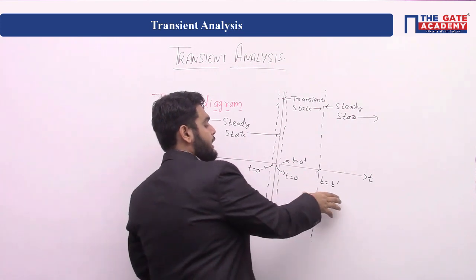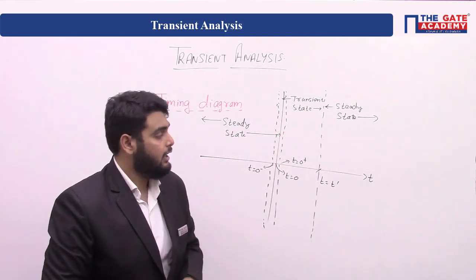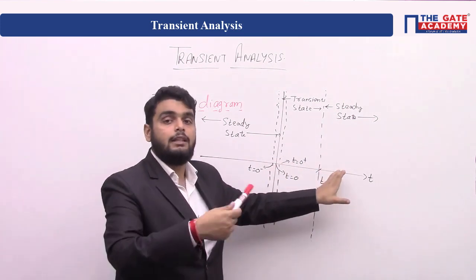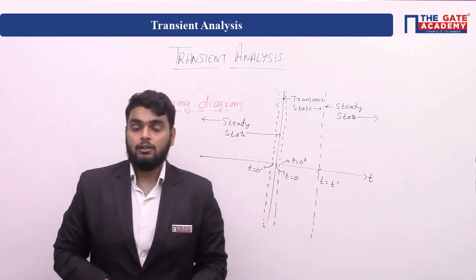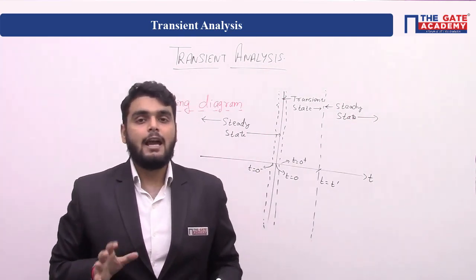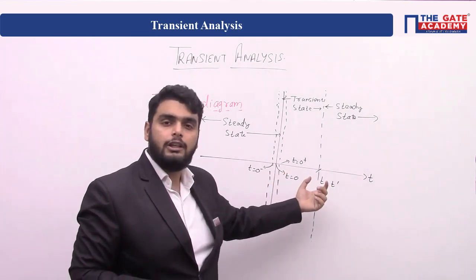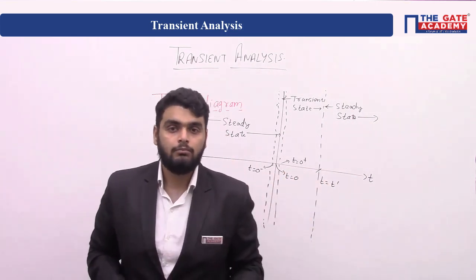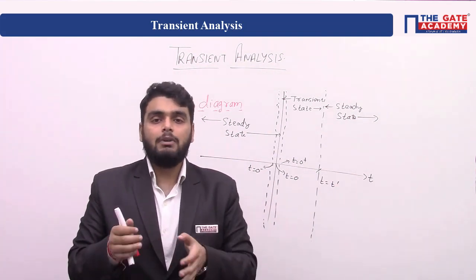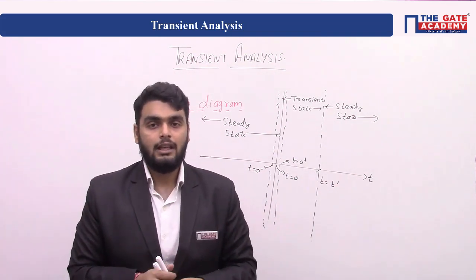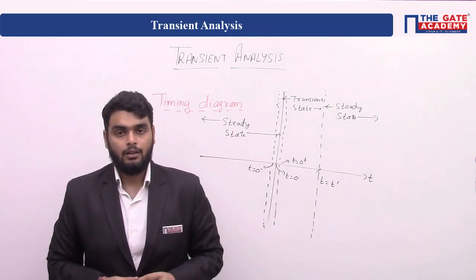Okay, and t equal to t dash is the time till your transient state is present in a network, and after that, if there is not any further disturbance, all you get is steady state. Now see, the transient time, which is shown by t equal to 0 to t equal to t dash, is a very small time. It is in the range of microsecond to millisecond in case of DC, and in case of AC the range is picosecond to nanosecond, right?